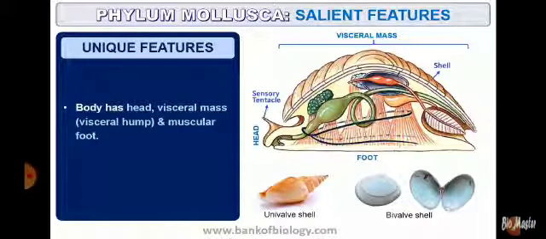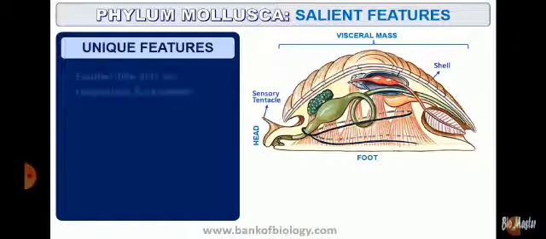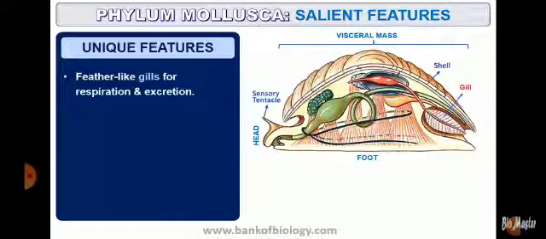The body is basically divided into three parts: the head, visceral hump or mass, and the muscular foot. The head contains mouth, tentacles and eyes. Visceral hump comprises of digestive tract and other visceral organs, and the foot helps in locomotion. The shell is calcareous, that means it is made up of calcium carbonate. So the shells are made up of calcium carbonate.